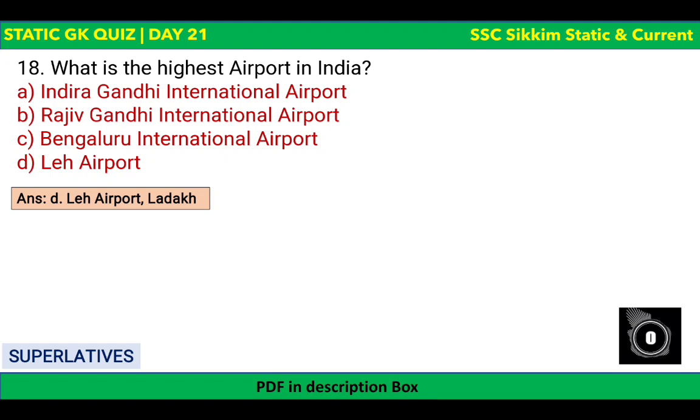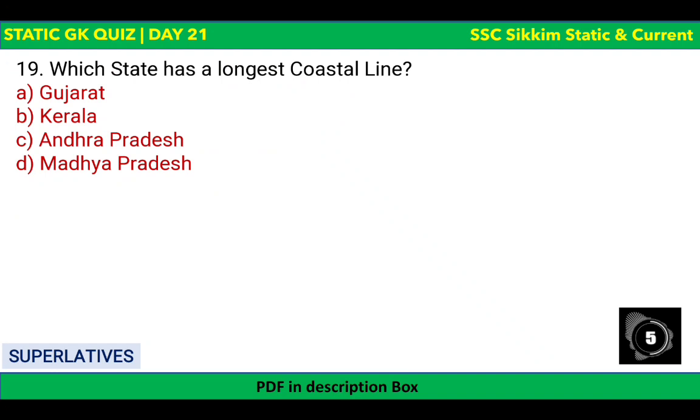Now coming to the second last question. Which state has the longest coastal line? The options are there and your time begins now. Longest coastal line. Gujarat, Kerala, Andhra Pradesh, or Madhya Pradesh? The correct answer to this question is Gujarat.